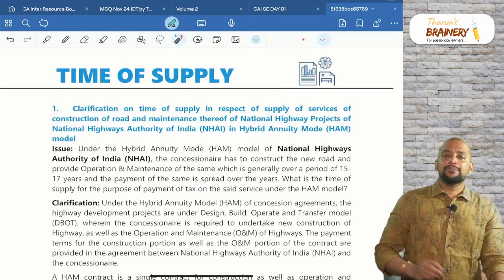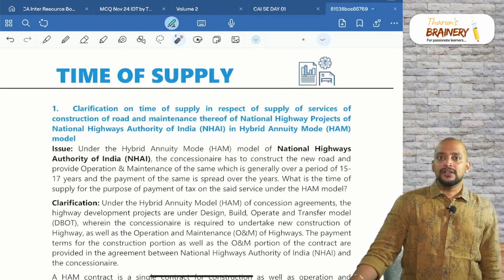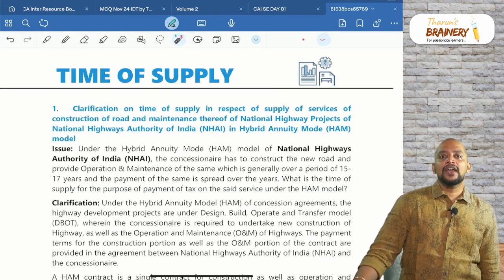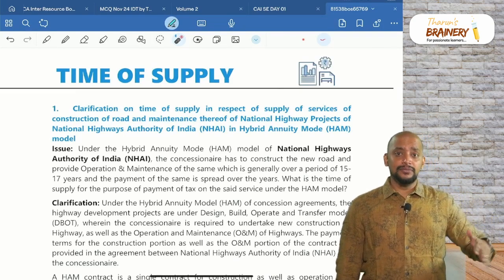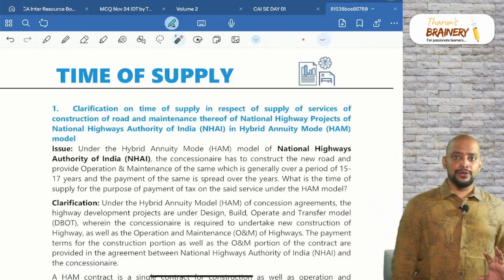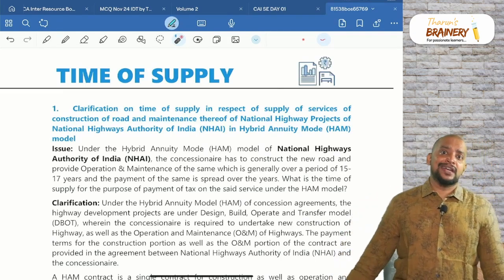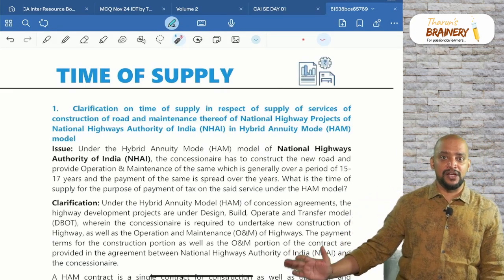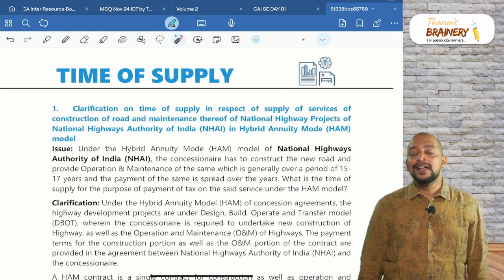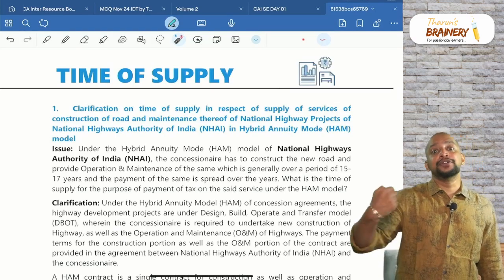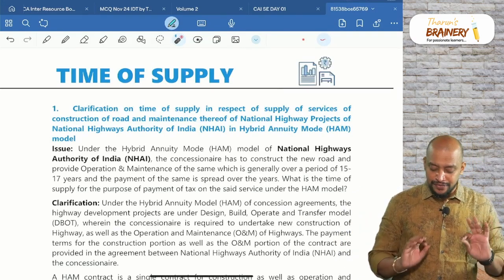Now what happens in the hybrid annuity model? The National Highway Authority, a government authority, will be giving a contract to some builders to lay down the roads, and they will also maintain these roads. So construction as well as maintenance of the roads, which takes more than 3 months. Therefore it is a continuous supply of service, and the government is not going to pay a lump sum amount to the contractor at a time. They will be paying in annuities, meaning in installments. Now definitely it's a continuous supply of service, no doubt.